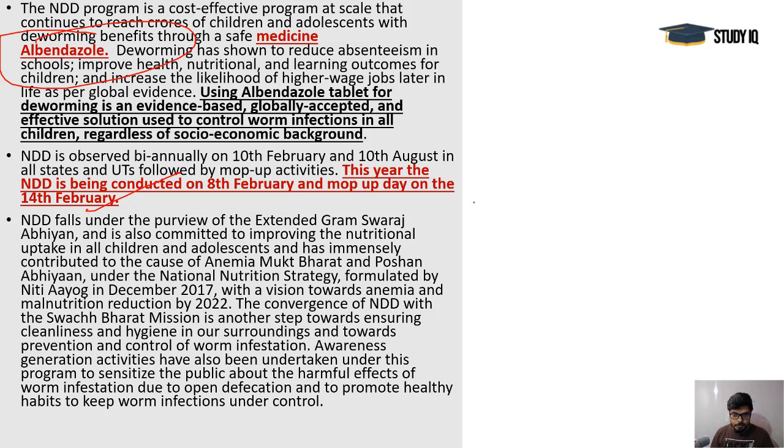Apart from that, if we talk about the nutritional levels in kids, a lot of schemes are going on. You see, this National Deworming Day falls under the extended Gram Swaraj Abhiyan, and it is also integrated with the national Swachh Bharat Abhiyan. Anemia Mukt Bharat is also going on, and Poshan Abhiyan, the National Nutrition Mission, and the nutrition strategy made by Niti Aayog in December 2017. Malnutrition and anemia both need to be eliminated from India, anyhow, with control by 2022.